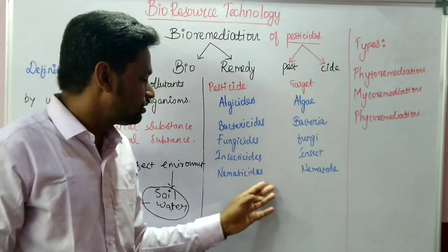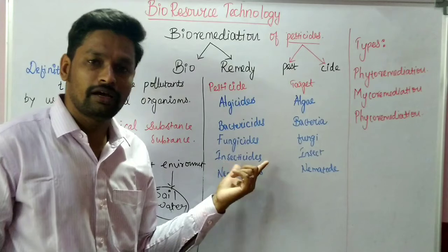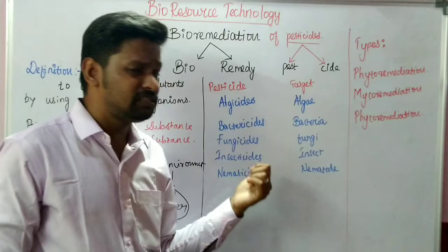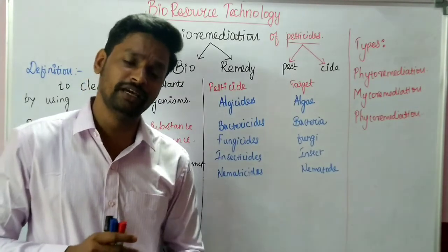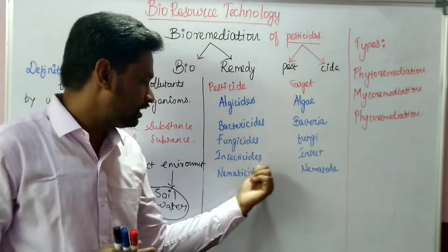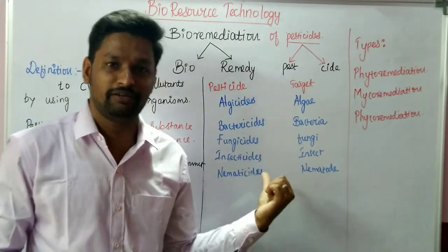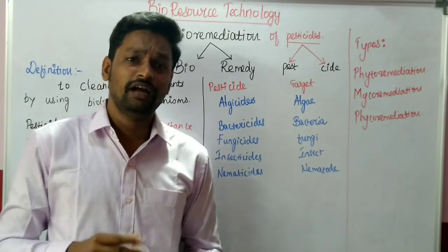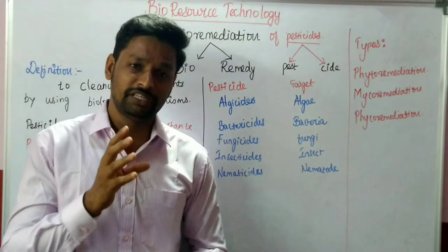Nematicides control the growth of nematodes. You may come across the term insecticide, right? Insecticide is a chemical substance which is used to kill the population of insects present in the agriculture land. If you see the term, you can remember one thing, Bt cotton. If you are a biotechnologist, you could remember the term Bt cotton. So Bt cotton is a transgenic plant which is produced by incorporating a gene for a toxic crystal protein from Bacillus thuringiensis.